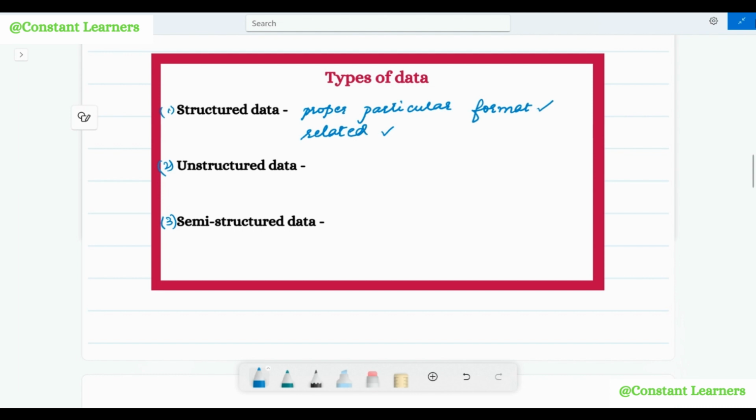Unstructured data, as the name says, is unstructured. That is, it has no proper structure or format. That is, the data can be available in any format. It can be text, it can be numbers, it can be videos, it can be images, right? So it does not have a proper particular format. We know that this kind of data is very difficult to store and analyze. We've already discussed this in the previous videos.